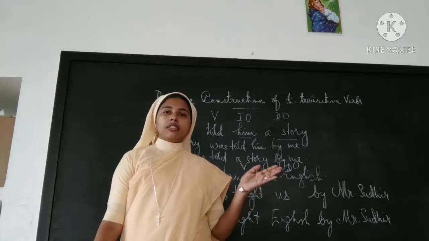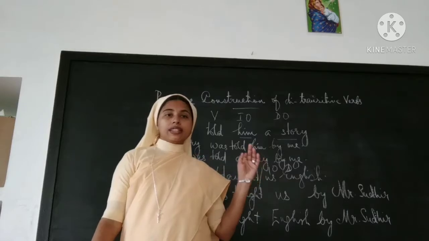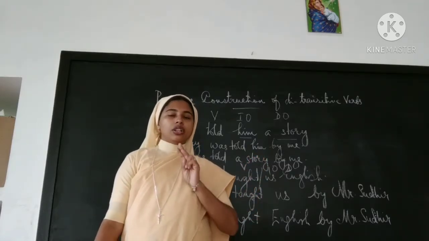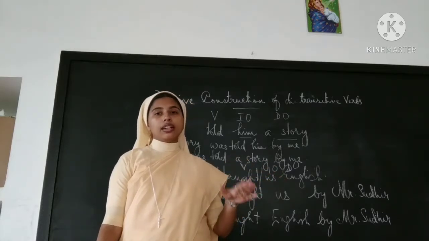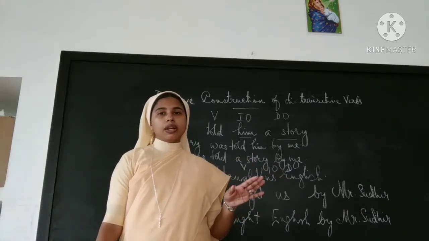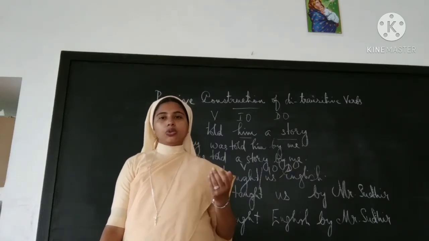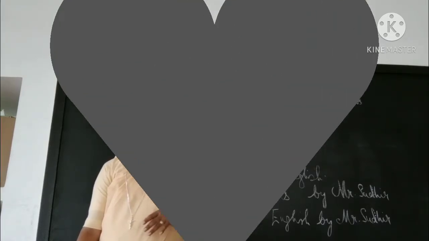Children, if it is asked in the exam to change such types of sentences into passive voice, you can write any answer, both will be right. If you take the direct object first or the indirect object first, it doesn't matter, both the answers will be right. Okay, clear, children? You can do many exercises and make sure.